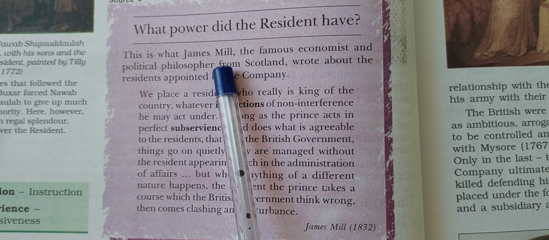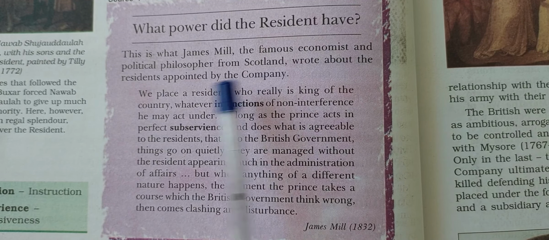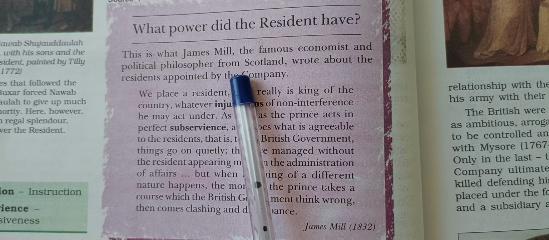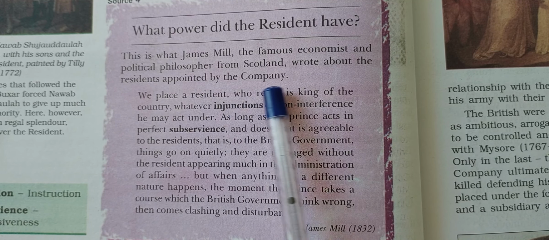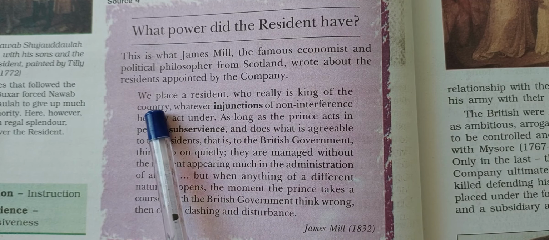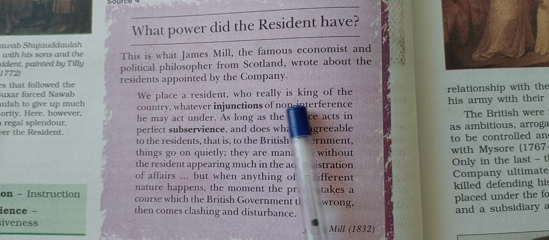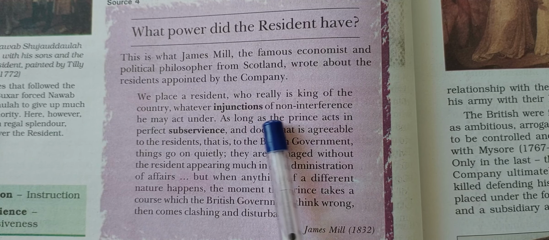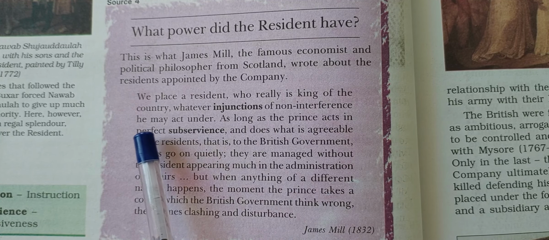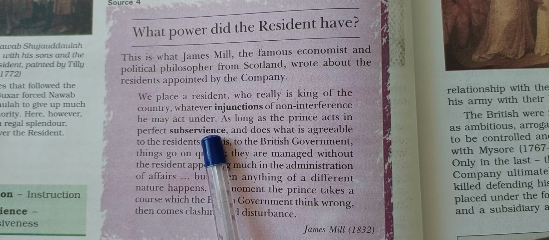This is what James Mill, the famous economist and political philosopher from Scotland, wrote about the residents appointed by the company. We place a resident who really is king of the country, whatever injunctions of non interference he may act under.